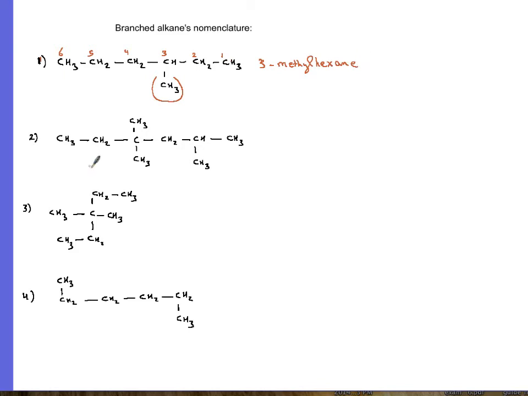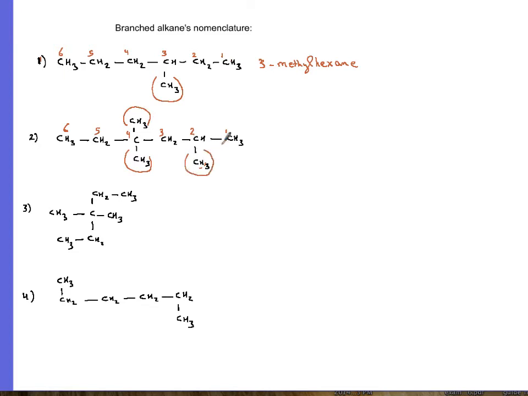The second example, then again, let's find the longest continuous backbone. 1, 2, 3, 4, 5, 6 is good, except then again you shouldn't go from left to right. It should be this way: 1, 2, 3, 4, 5, 6, because the closest branch is on the second carbon, so that makes this carbon on the right, carbon number 1. Then you have a methyl on the fourth, and you have another methyl, and you have a methyl here.